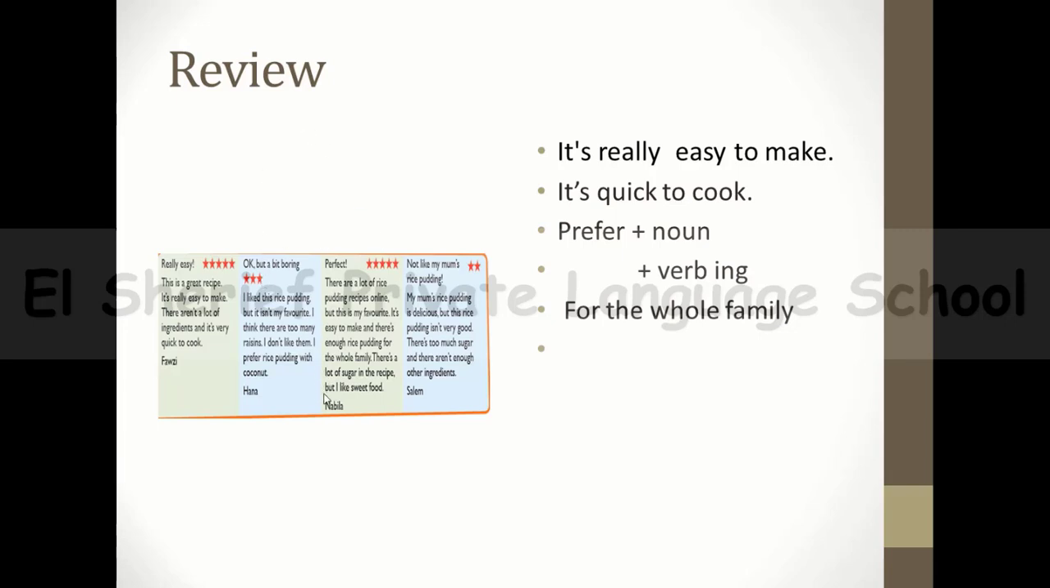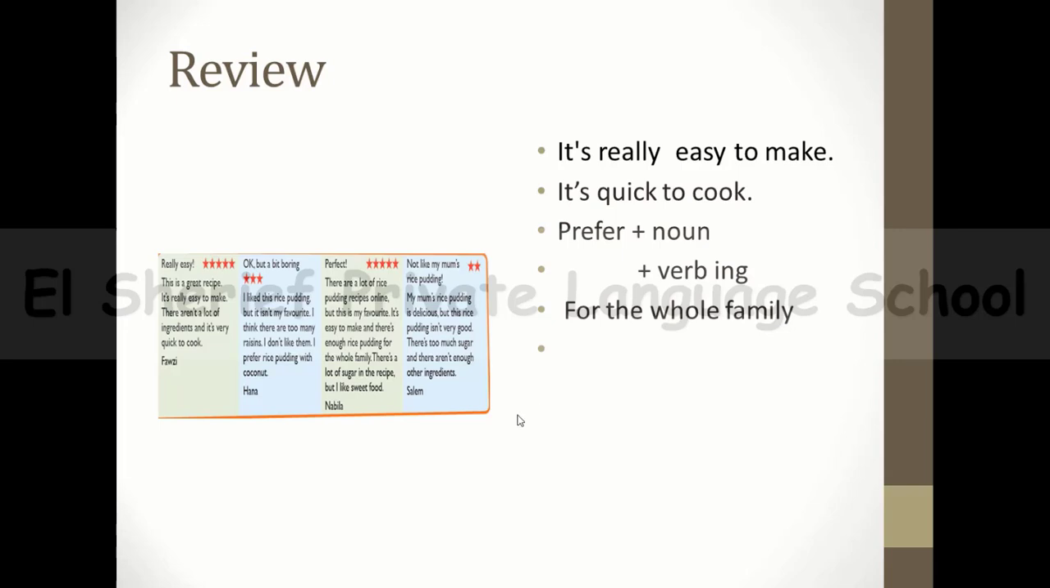And then we have Nabila, who said, yeah, it's perfect. And she gave 5 stars, saying there are a lot of rice pudding recipes online, on the internet, but this is my favorite. It's easy to make. This is an expression: it's really easy to make. And there is enough rice pudding for the whole family. There is a lot of sugar in the recipe, but I like sweet food. This is Nabila's opinion.